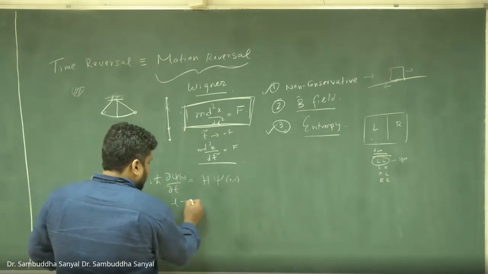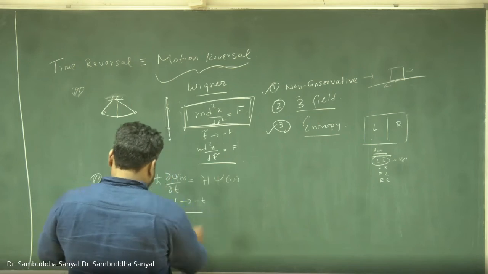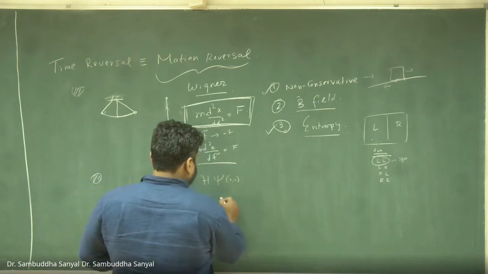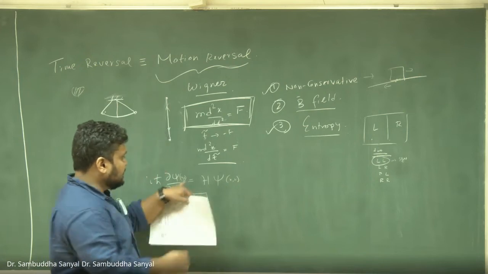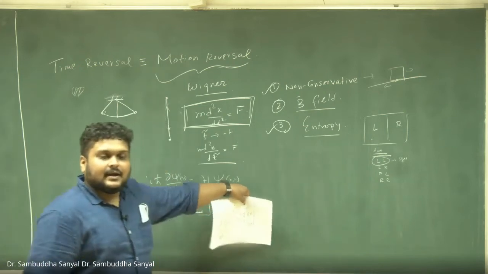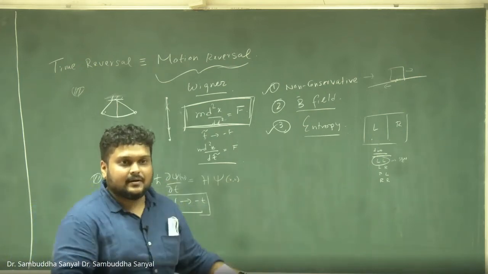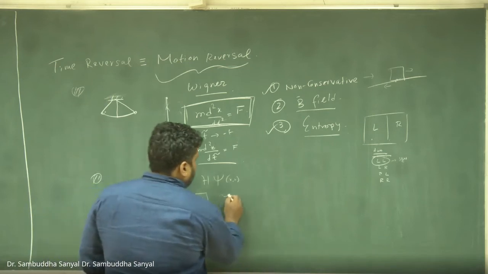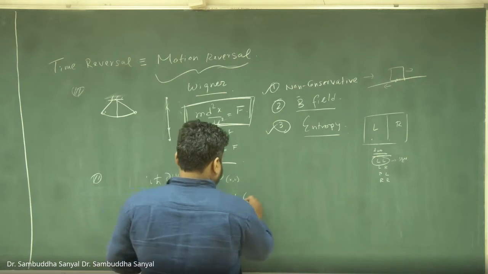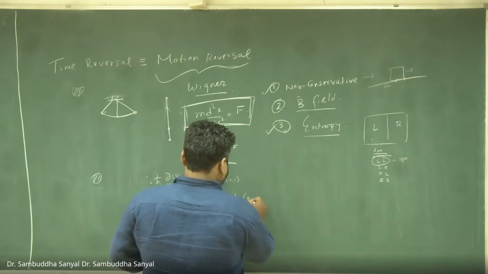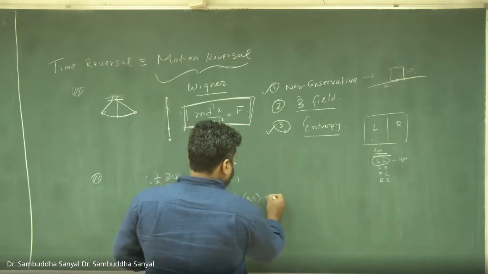So if I take t to minus t, I define this operation, this is the operation on the parameters of the theory, and I want some operator which must act on tau to give me that.